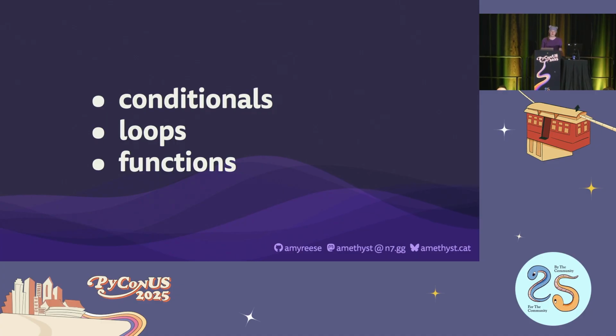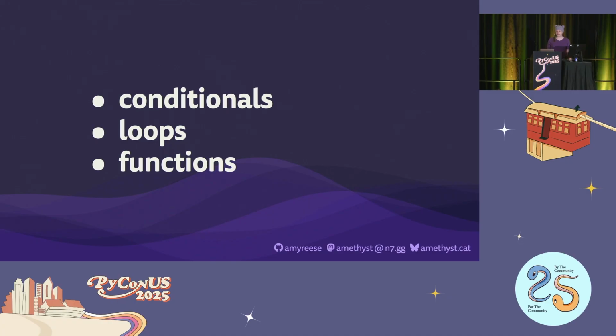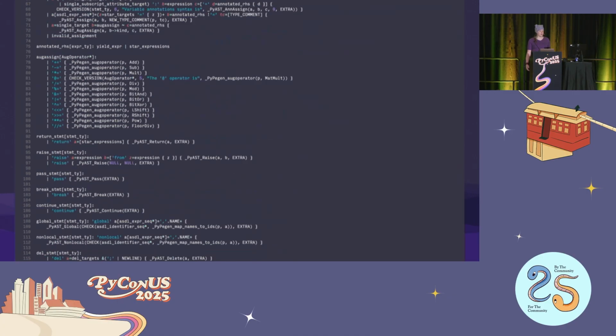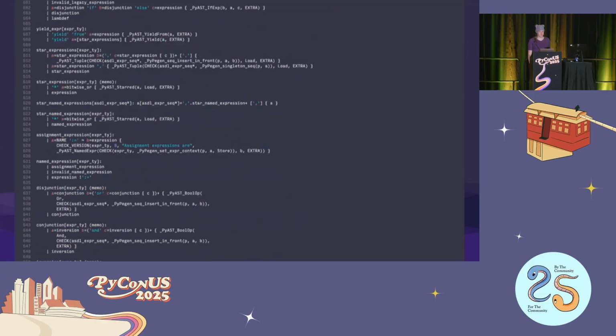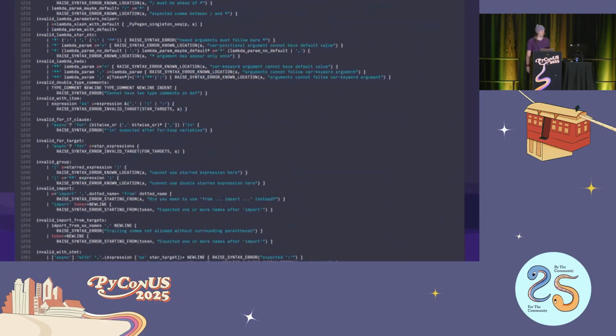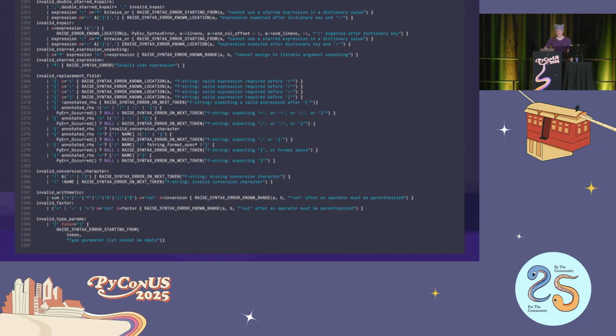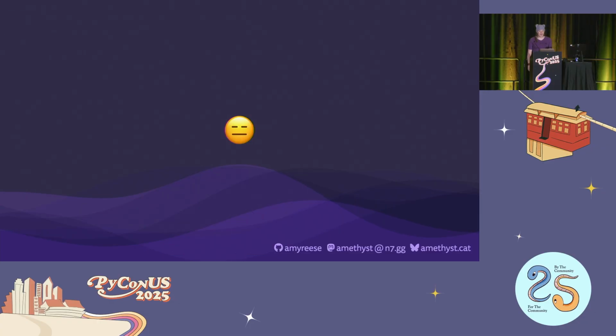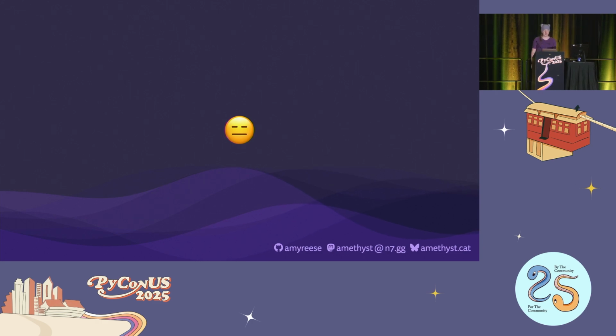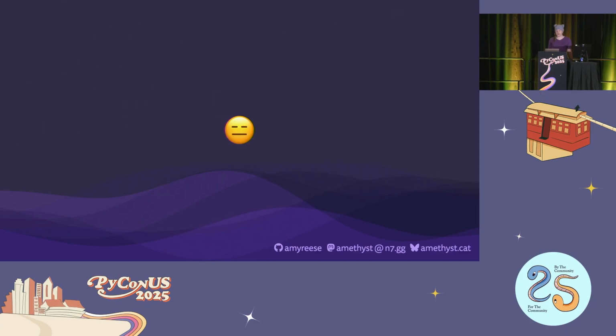And of course, Python has many more higher level types of control flow, and all of them are defined as part of the language grammar. We can even look at Python's grammar specification, and we can see all the possibilities. Did you catch all that? Because it's a bit much. Now obviously that's a lot, and thankfully for you, I'm not here to teach you about the language grammar. And I'm assuming everybody's familiar with the basic control flow, so let's look at the less obvious options that Python gives us to manage the flow in our projects.